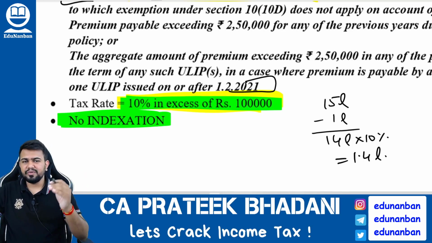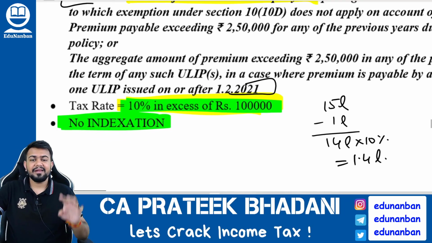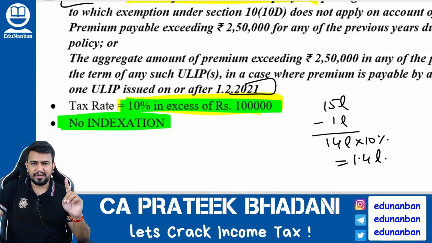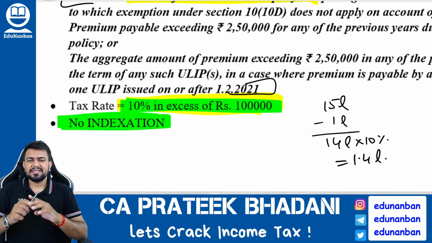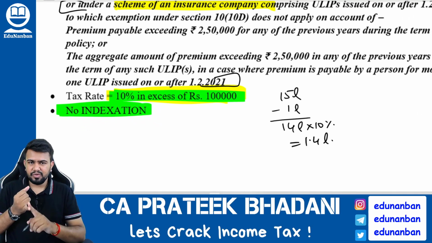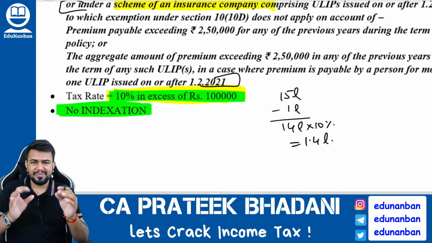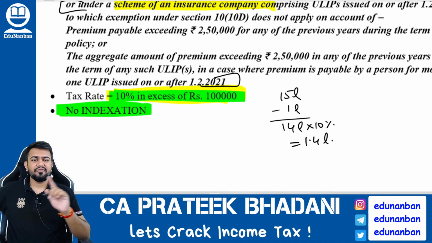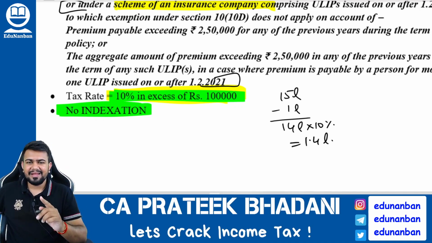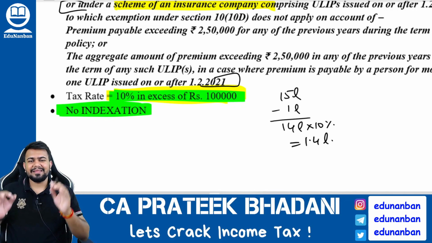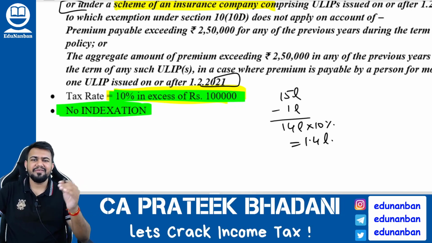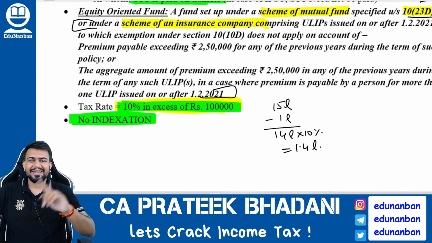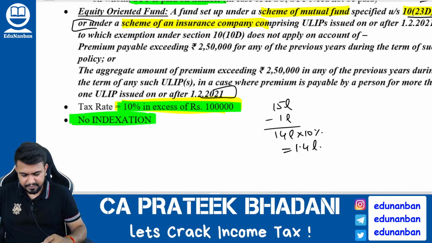And there is no indexation benefit allowed for section 112A. I already told you in the previous video that there are 4 cases where indexation is not allowed. Case number 1 is section 112A. Indexation is not allowed for section 50B, that is slump sale. Then it is not allowed for bonds and debentures other than capital indexation bonds or sovereign gold bonds. And indexation is also not allowed where a non-resident is purchasing and selling the shares or debentures of an Indian company in foreign currency. So you should recollect all those and link everything together.